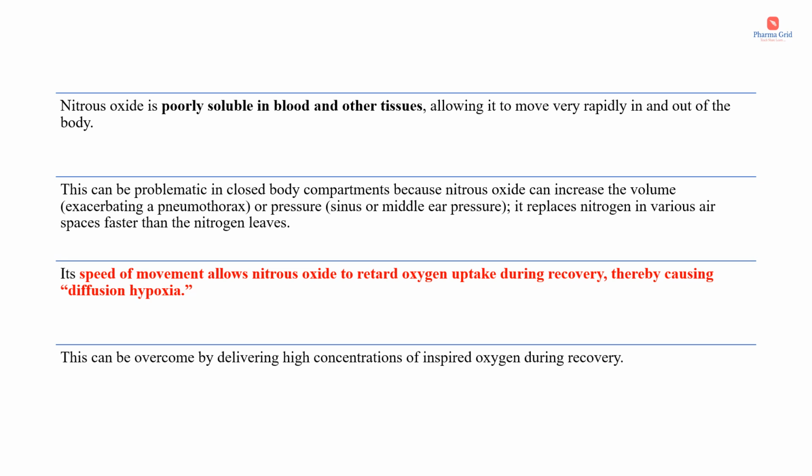As a result, its speed of movement makes it difficult for oxygen uptake during recovery, thereby causing diffusion hypoxia. This diffusion hypoxia is also known as second gas effect, and it is a problem associated with nitrous oxide. It can be overcome by delivering high concentrations of inspired oxygen during recovery.